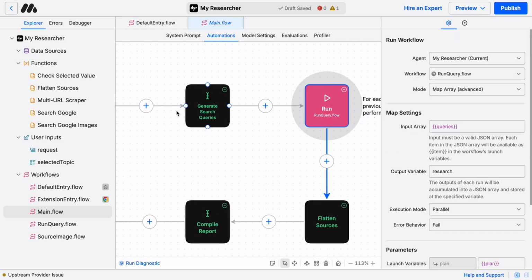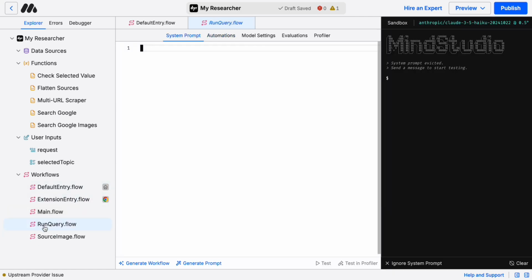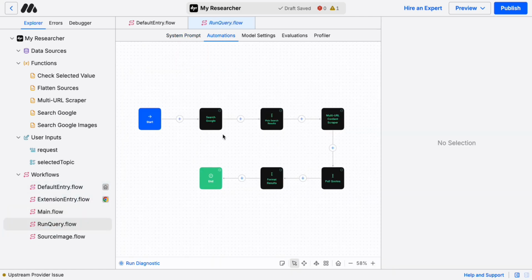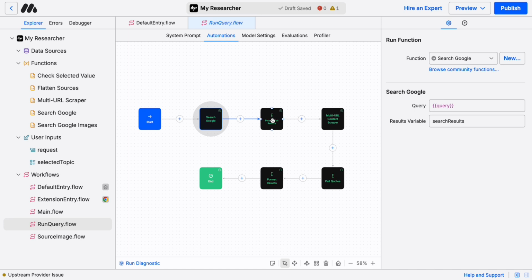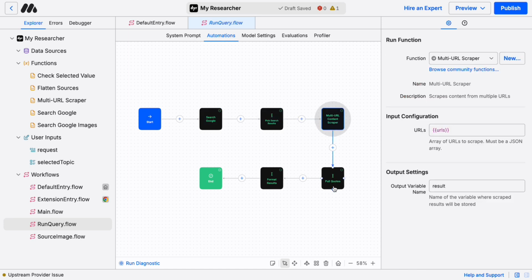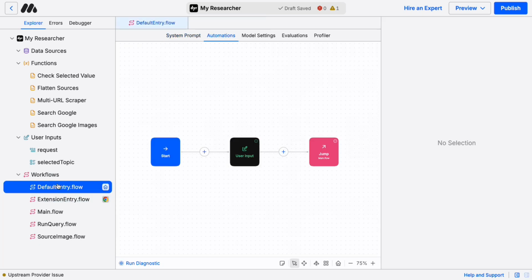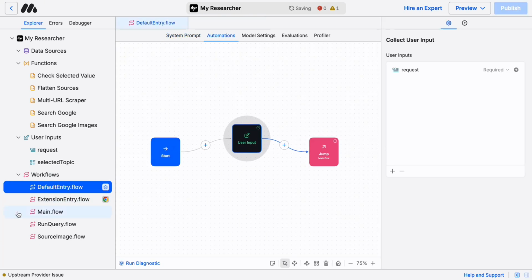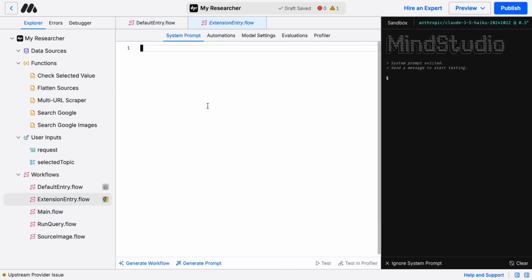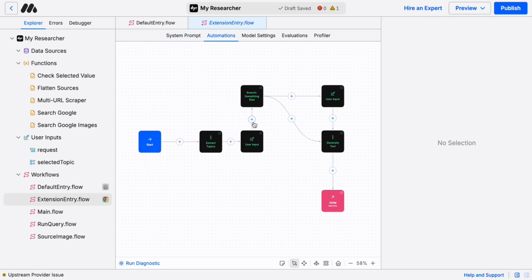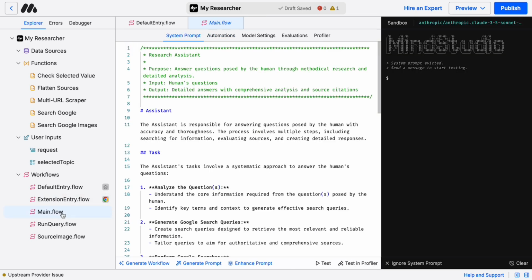Then it goes off and runs another workflow for each of these queries, and that could be dozens or even hundreds. It runs this other workflow over here called run query that has its own flow that searches Google using all of these various JavaScript functions and really sophisticated stuff. And again, you can take this and modify any of these things. You can move them around, you can change them. If you break it, don't worry about it, make another copy. So you can very quickly learn how all of this works and be done with it.